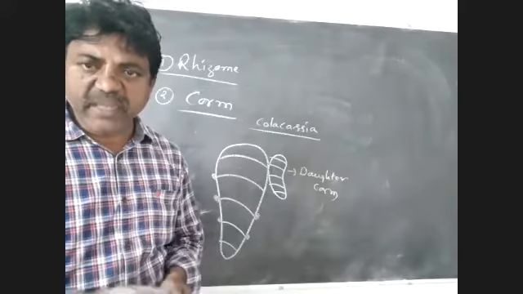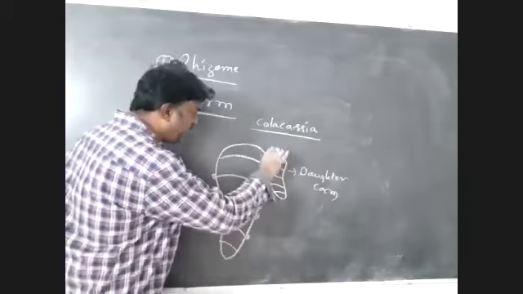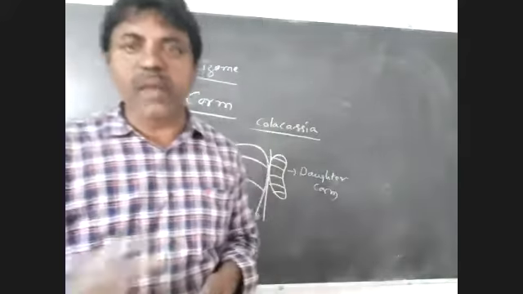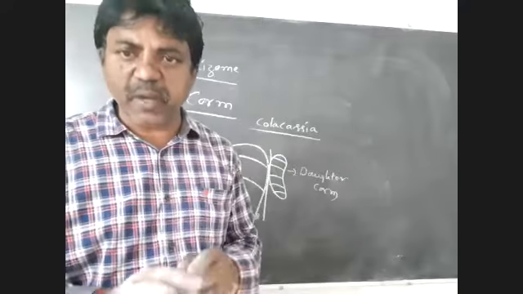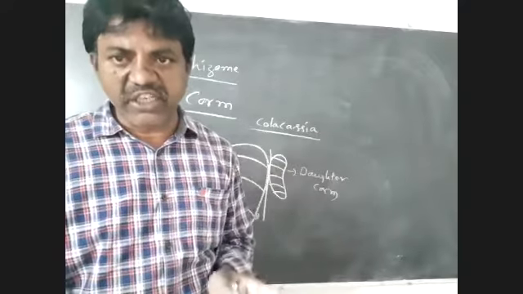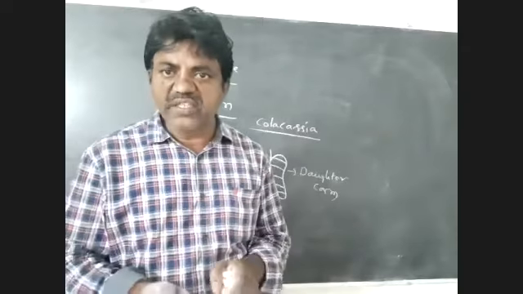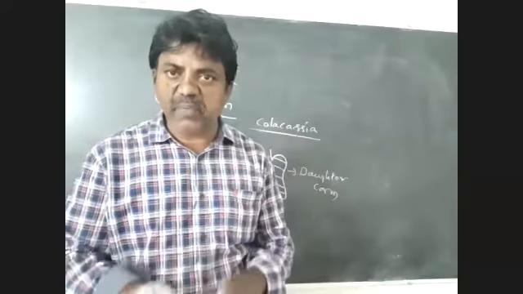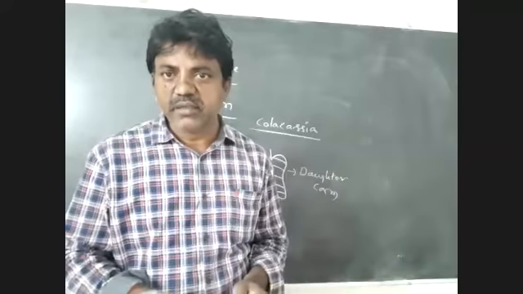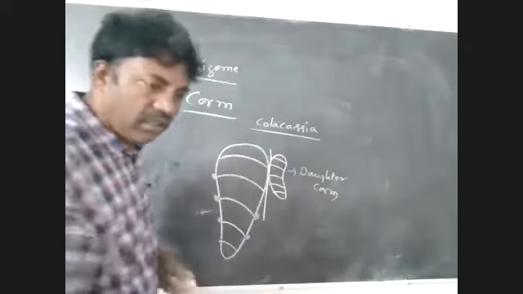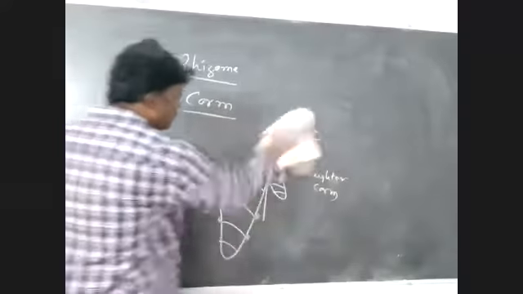After some time, it gets separated from the mother plant and develops into a new plant. Yes, this is vegetative propagation in Colocasia. So in Colocasia, vegetative reproduction takes place through the corm. Right. Next, another example.